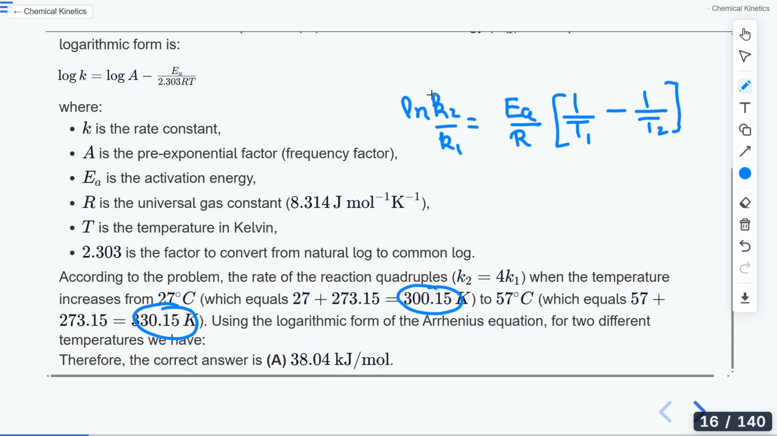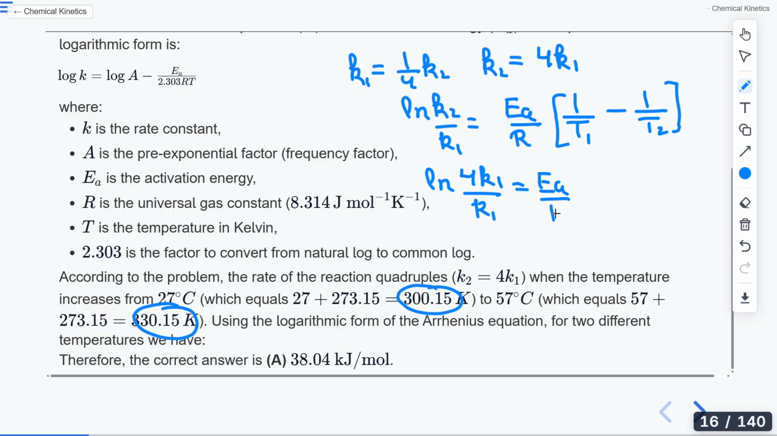Now here we know that K1 is 1/4th of K2, or you can say that upon increasing the temperature, the rate constant is quadrupling. It is becoming 4 times. So the final rate constant, K2, is becoming 4 times of the initial value. So in place of K2, I can write 4K1. Here also K1. Then Ea/R multiplied by 1/300 - 1/330.